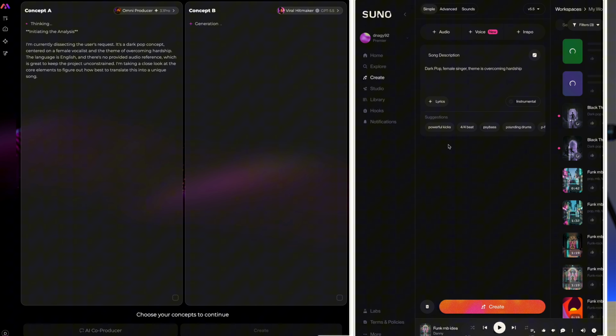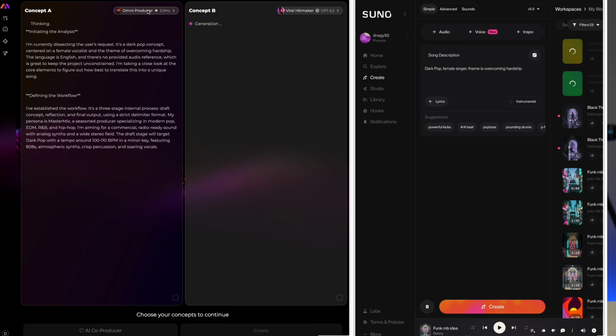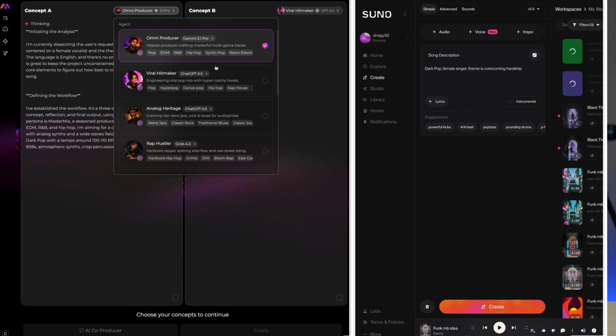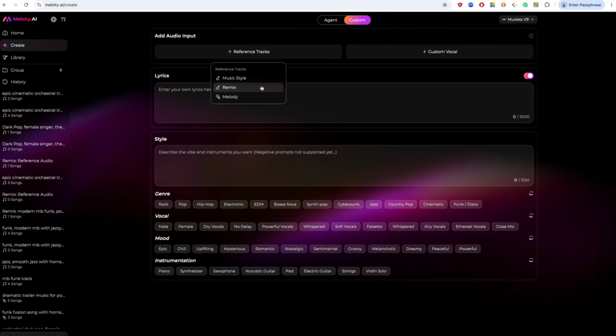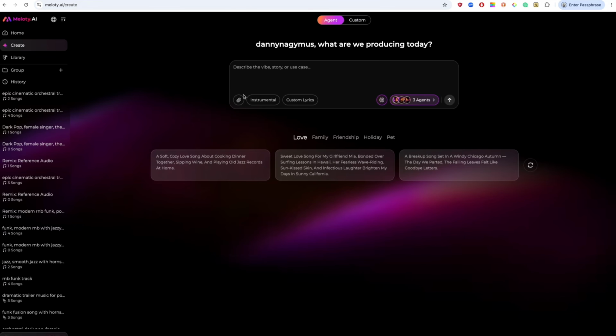Tools like Suno are great for quick generation, but they still often start from a blank prompt. What I want to test here is whether Meloty's agent workflow gives producers more control. What if you already have a chord progression, a melody idea, or a demo, and you want to bring that into your workflow? That's where Meloty AI is doing things a bit differently.